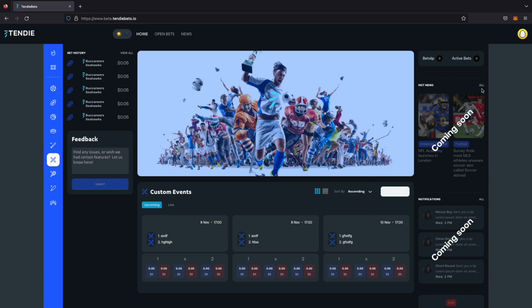The first thing we see here is the news. We just went to the news page. There's nothing there, but on the news page, we have it built out as well on our test site, and it's very pretty. And you'll see news for your favorite sports, your favorite teams, blog posts, articles, information that may help you when you're trying to decide on what team to bet on or what team to bet against.